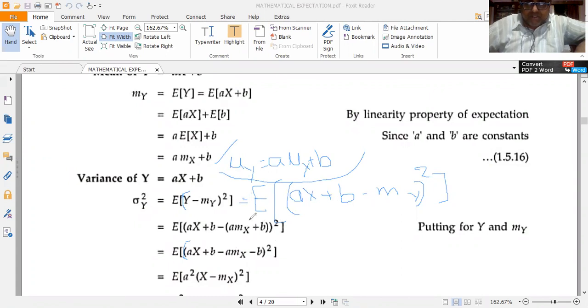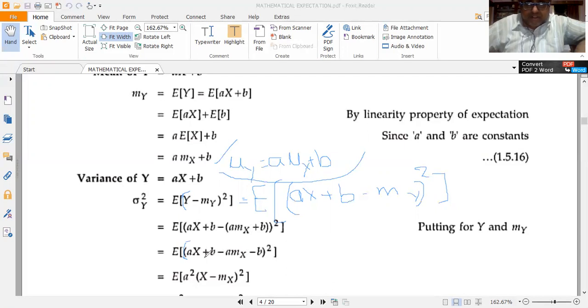There should be no mistake here. I have substituted the mean value in my formula, so minus of a mu x plus b the whole square, along with ax plus b within the expectation operation. Now this can be written as ax plus b minus a mu x minus b the whole square.